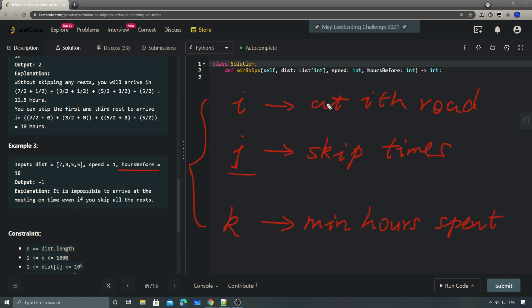And this i is obviously also required because we are traveling from the starting to the end, that's why we need to know which road we are traveling right now, right? Then we can decide if we want to skip the rest or not. So with these 3 things, we can have maybe 2 different DP definition options here, right?